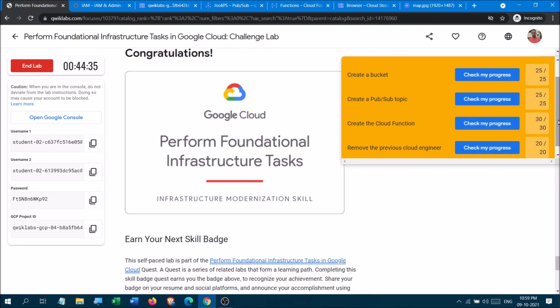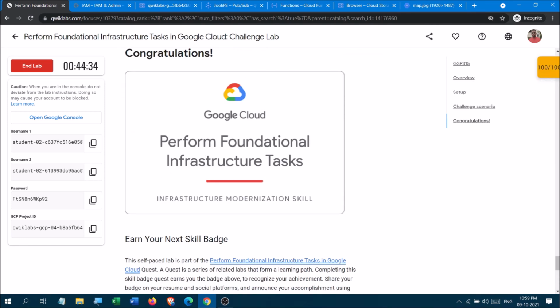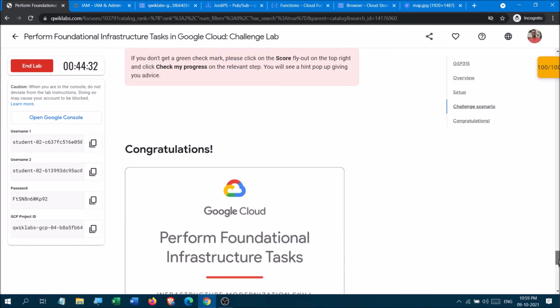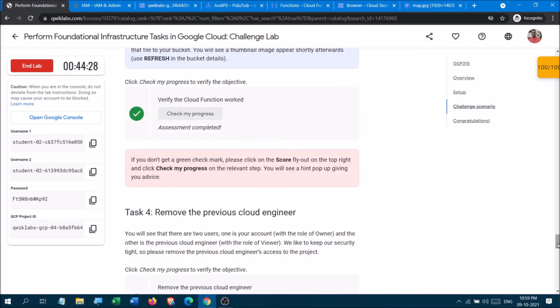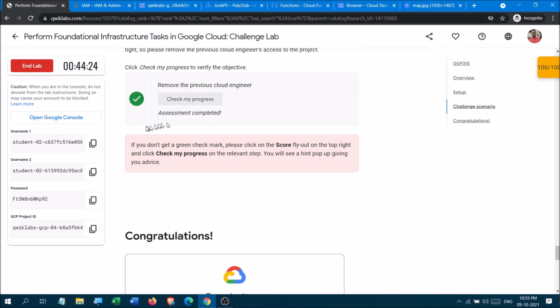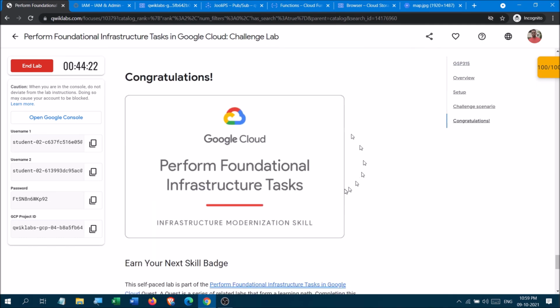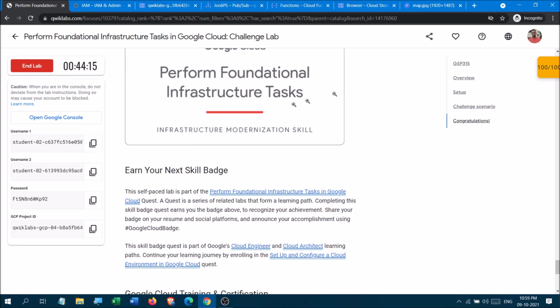Finally our task has got completed. You can check that we got 100 points, and therefore you are going to get a green tick outside the box where you performed this task, and you will get this badge. So get ready for the next quest. Thank you.